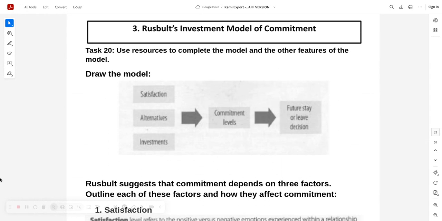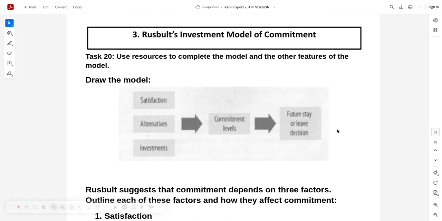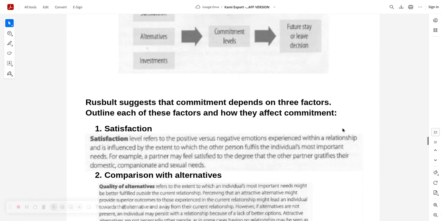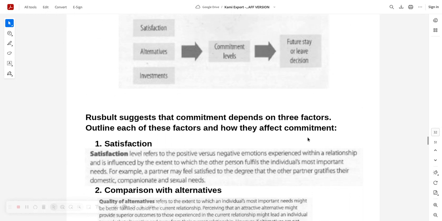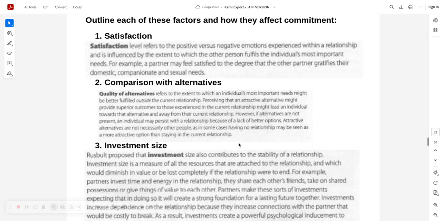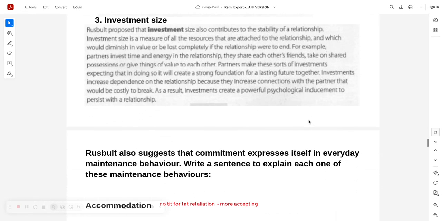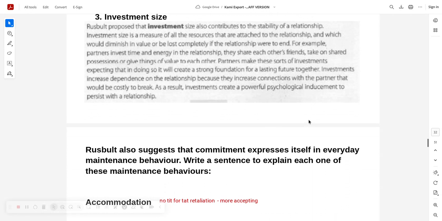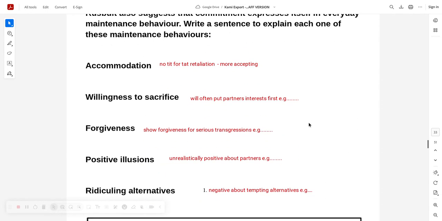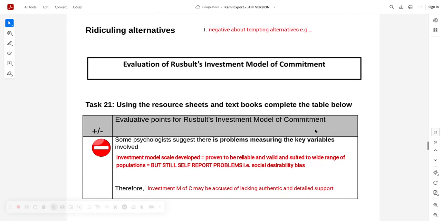Oh, was that right? Hold on. Yeah, it's all Rusbult. Social exchange theory. Yeah, so look at that carefully. I love Rusbult's model as well because the first thing I'll do is draw it. And you've got to be able to describe what is meant by satisfaction for 4 marks, really. Comparisons with alternatives, they can ask you one simple thing on that for 4 marks. And investment size, yeah, 4 marks. You can do that easily. Then you've got even more stuff to pad this out with. Easily a 16-mark essay's worth here.